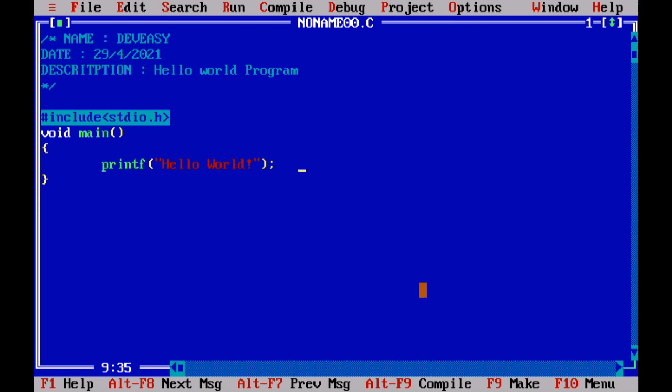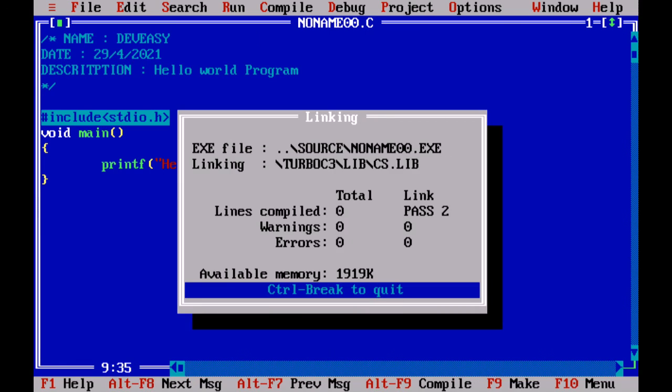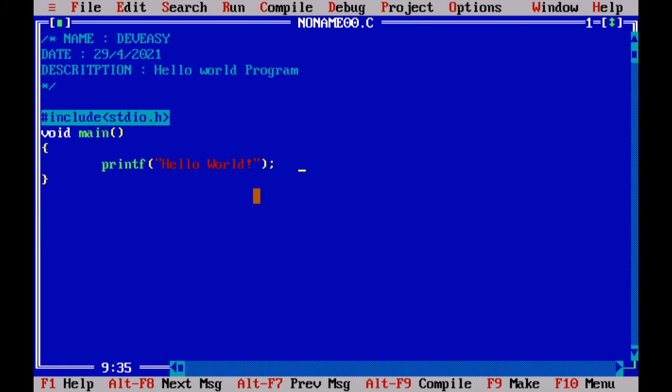There is no error. Now let me run it. It has already run, and you can see we couldn't see the output. That is because the compiler executed this line, and the program got closed and came back to the same place. For that, we will use something called getch,